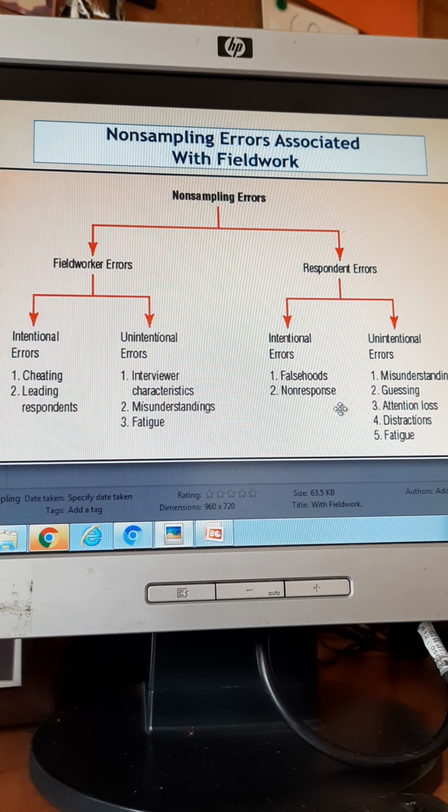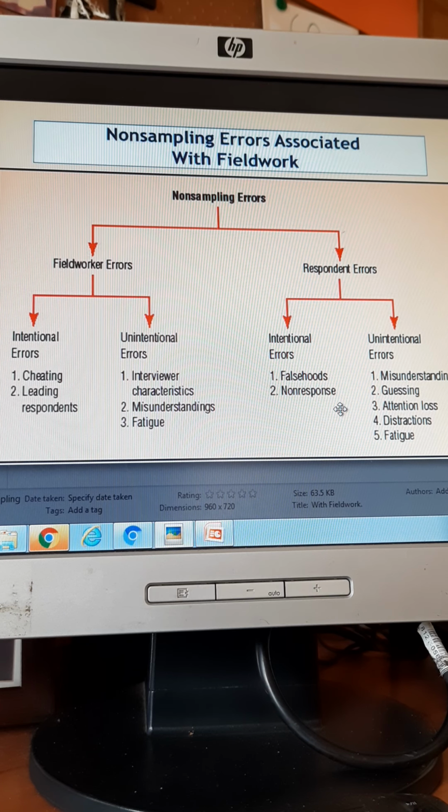Like this, interviewer error. When they are taking the interview, they are not giving sufficient time for a person to understand. There is fatigue. There is a target. Every day you have to do 100 questionnaires. People who are on field work, who are given money, they have targets.